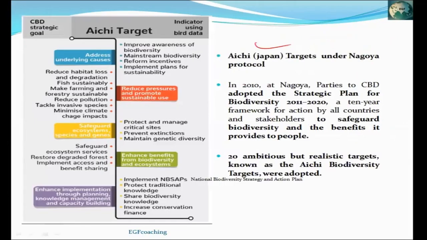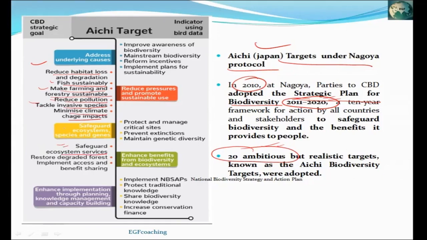Under this Nagoya Protocol, there are Aichi targets which were adopted in 2010. It has strategic plans to conserve the biodiversity applied between 2011 to 2020. It had 20 ambitious plans. First is to reduce habitat loss and degradation, fishery sustainability, making farming and forestry sustainable, reduce pollution, reducing invasive species, minimize impact of climate change, safeguard ecosystem services. Ecosystem provides us several services, for example, oxygen production by plants or waste absorption or anything. So we need to protect our ecosystem.